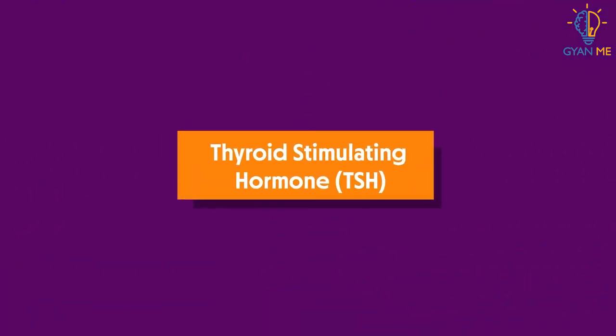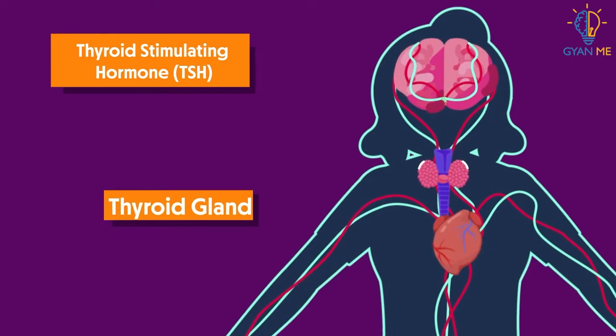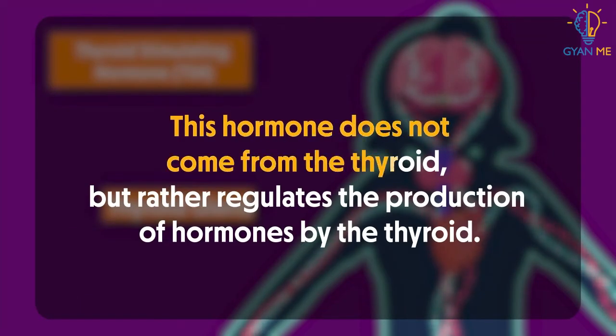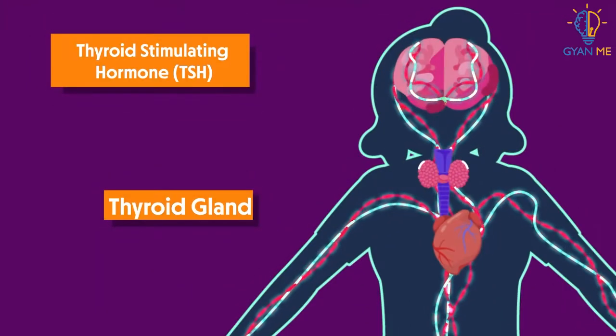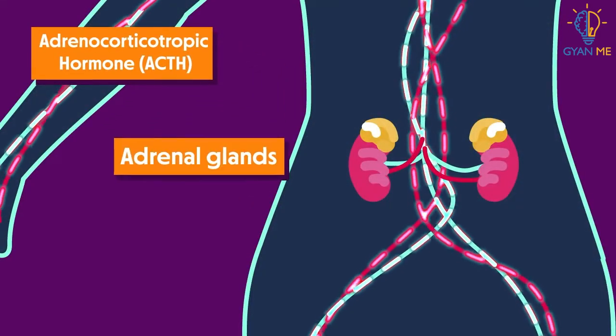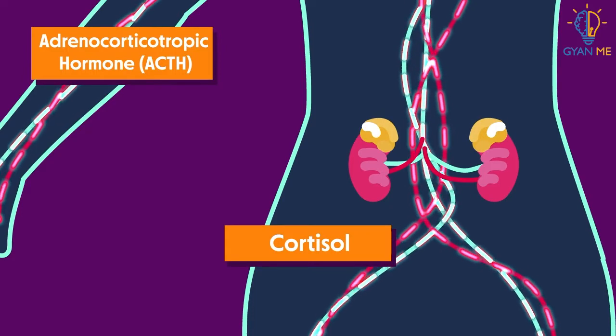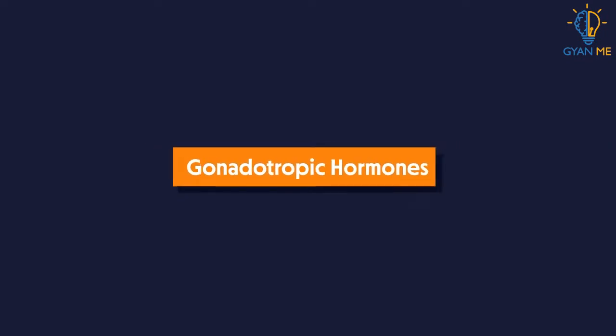Now let us see second hormone, thyroid stimulating hormone. The thyroid stimulating hormone or thyrotropin controls the growth of the thyroid gland and stimulates the thyroid gland to secrete its hormones. Please note that this hormone does not come from the thyroid, but rather regulates the production of hormones by the thyroid. Now let's see the third hormone, that is adrenocorticotropic hormone. Adrenocorticotropic hormone stimulates the adrenal glands to synthesize steroid hormones like cortisol.